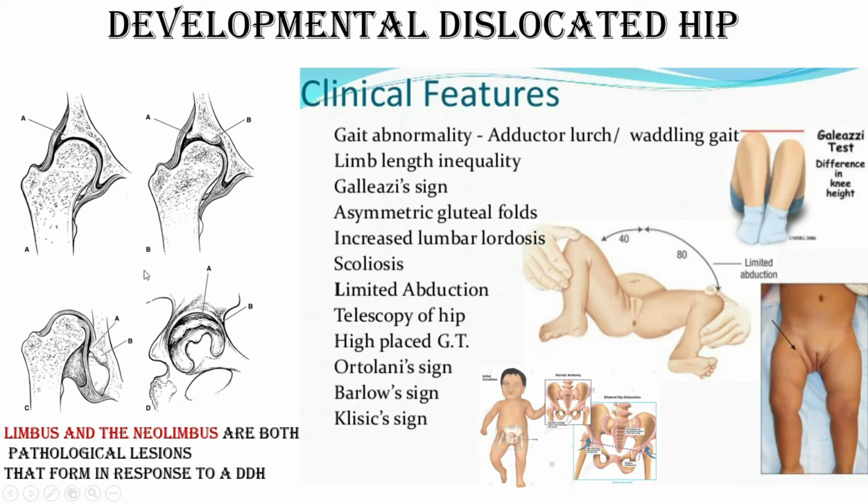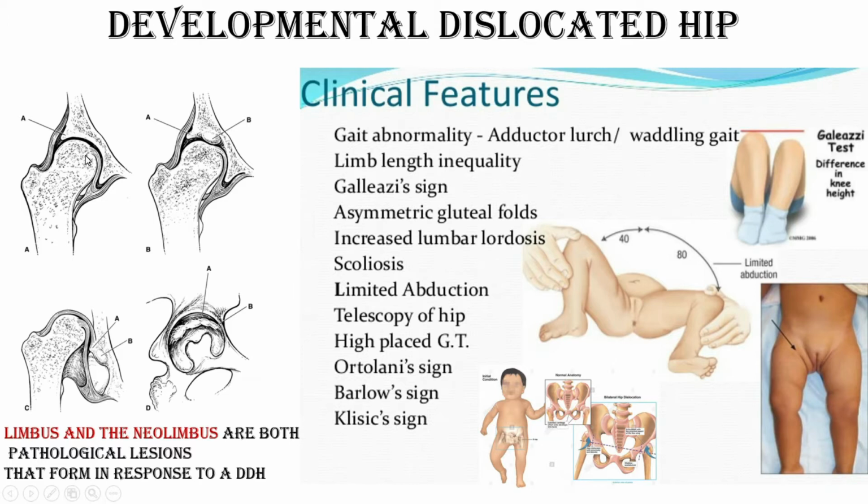Why dysplasia? Because the growth of any joint or periarticular growth depends on the weight bearing over this joint. It is interdependent, and it follows the biological plasticity of the joint and bone. What do you mean by biological plasticity?